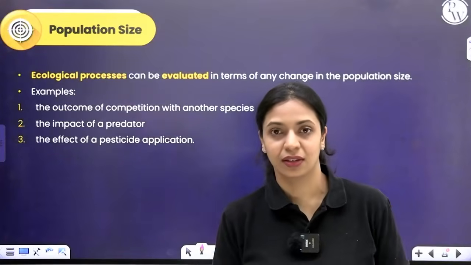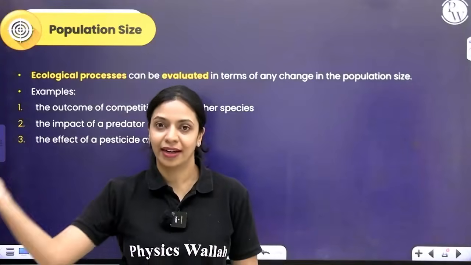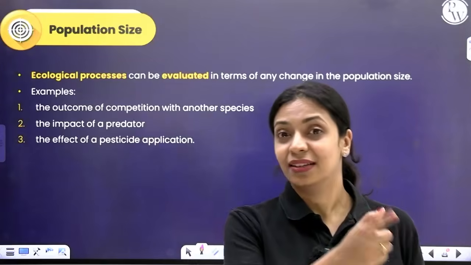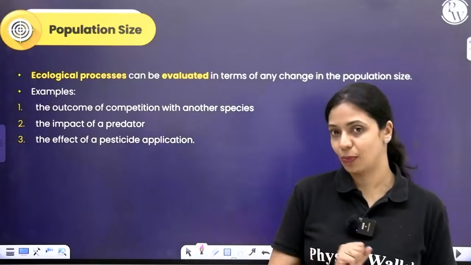Impact of predator. If a predator enters that habitat, because of that predator's presence, is there any drastic decrease in the number of the prey population?